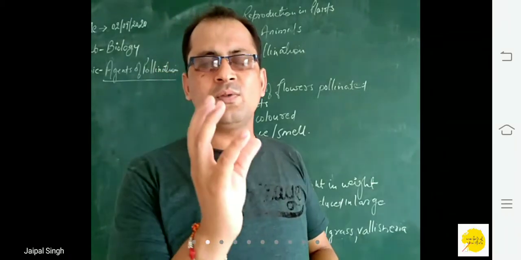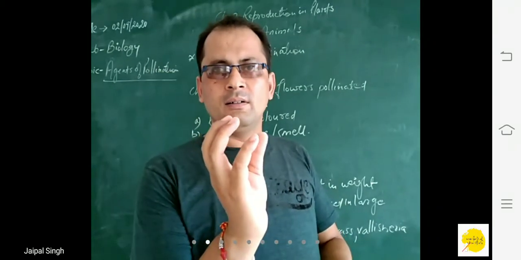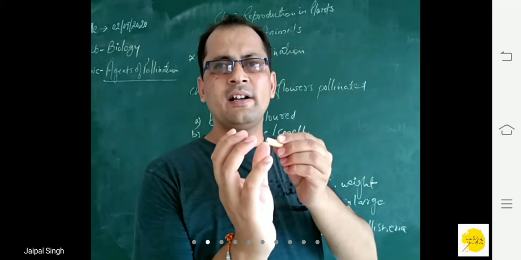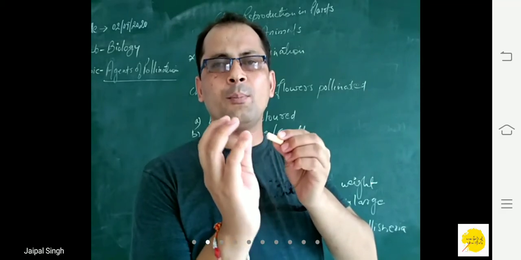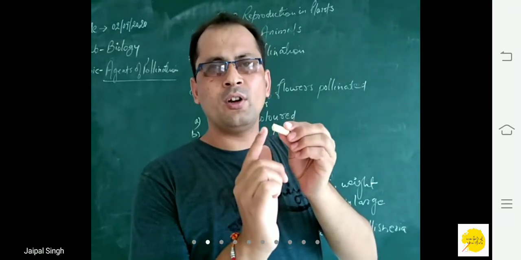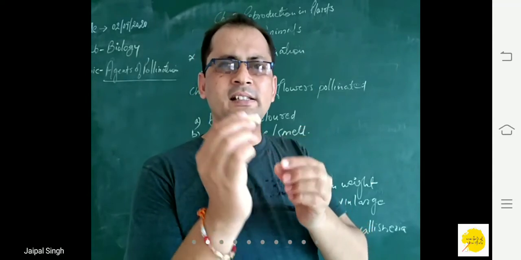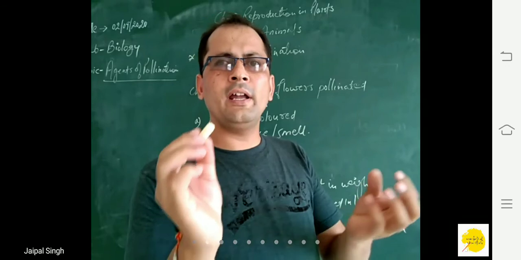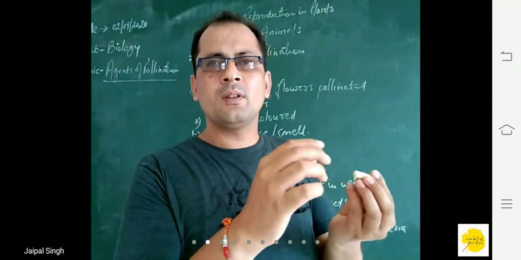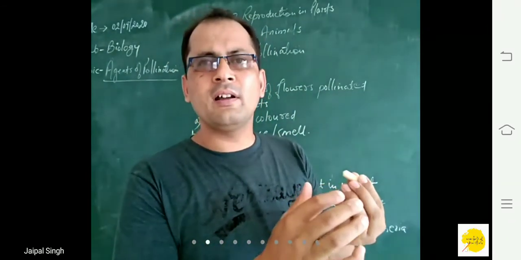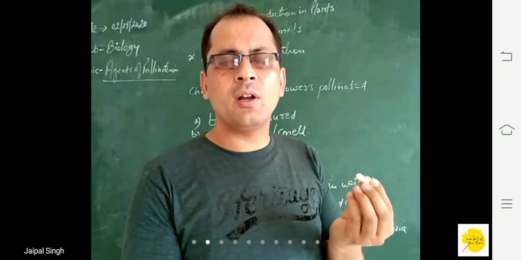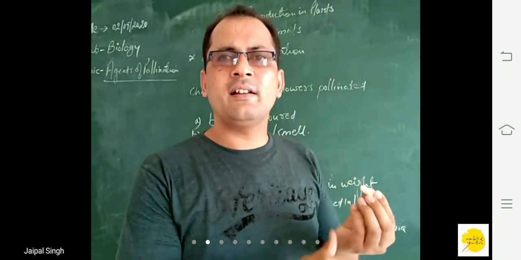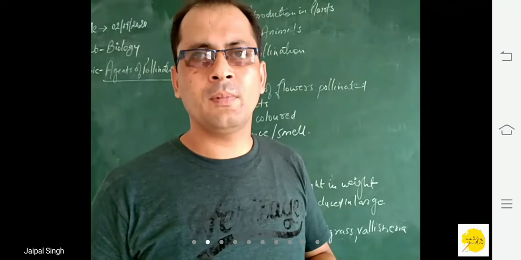Now suppose this is one flower, and the insect is sitting on this flower and sucking up the nectar. The pollen grains will stick to the body of this insect, and when this insect moves away from the first flower and goes and sits on another flower, then what happens? These pollen grains fall off from the body of the insect and they pollinate the other flower.